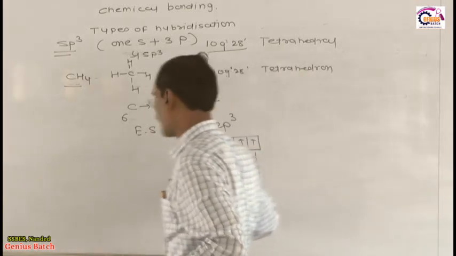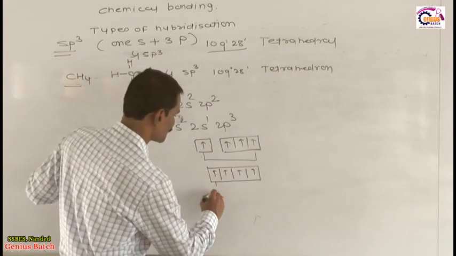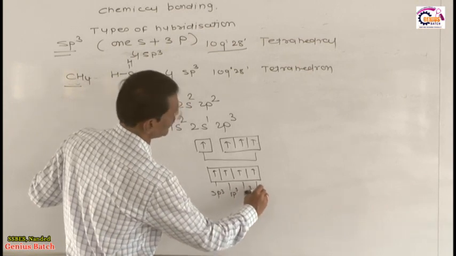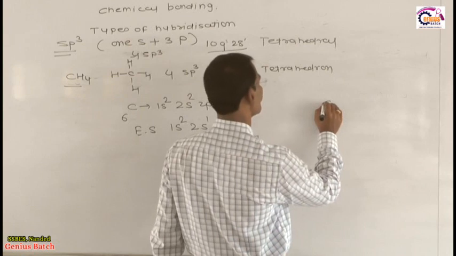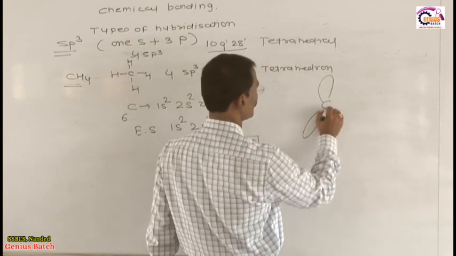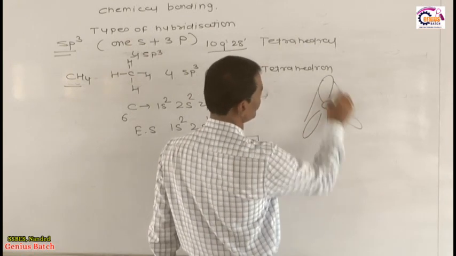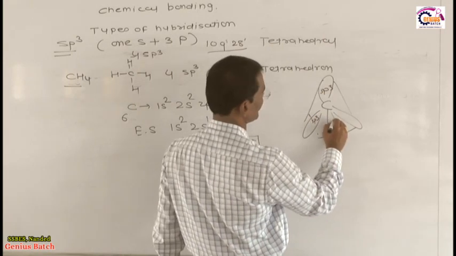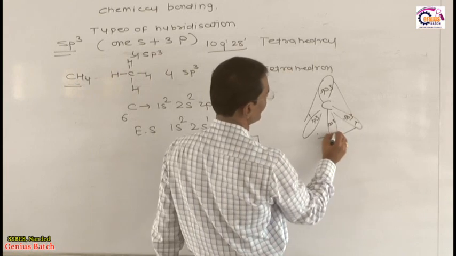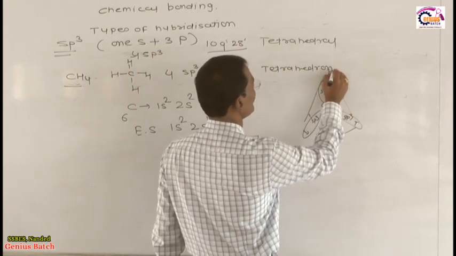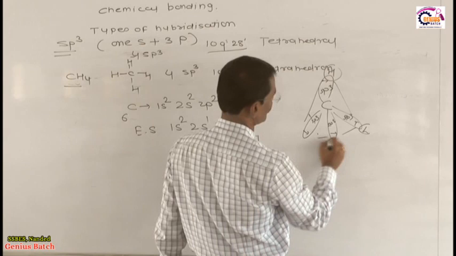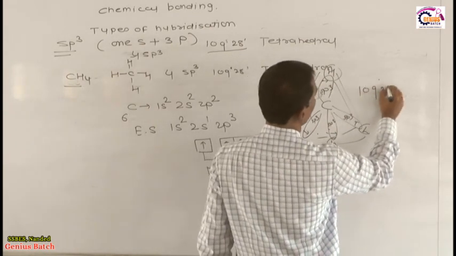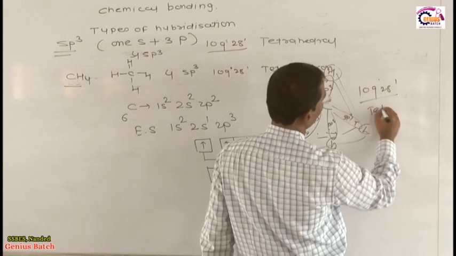Now this is not s or p, so this is called sp3, sp3, sp3, sp3. In the methane molecule, the structure is like a tetrahedron. The 4 sp3 orbitals, each having one unpaired electron, overlap with the s orbitals of hydrogen, making a tetrahedral geometry with bond angle 109 degree 28 minute.